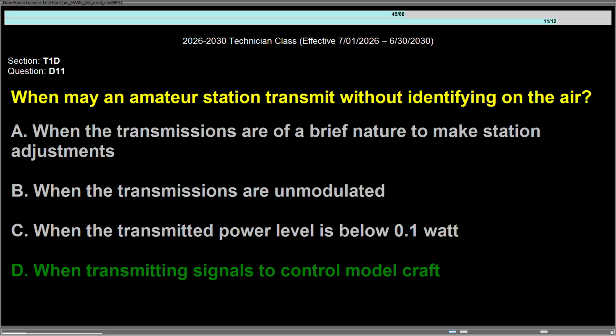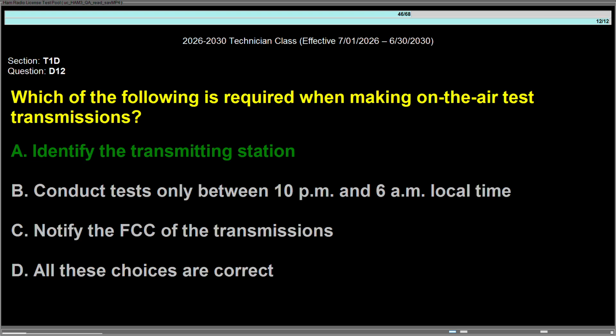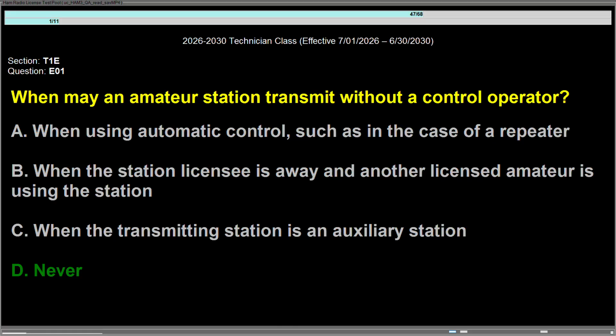Question Delta 11, when may an amateur station transmit without identifying on the air? Answer is D, when transmitting signals to control model craft. Question Delta 12, which of the following is required when making on-the-air test transmissions? Answer is A, identify the transmitting station. Question Echo 01, when may an amateur station transmit without a control operator? Answer is D, never.